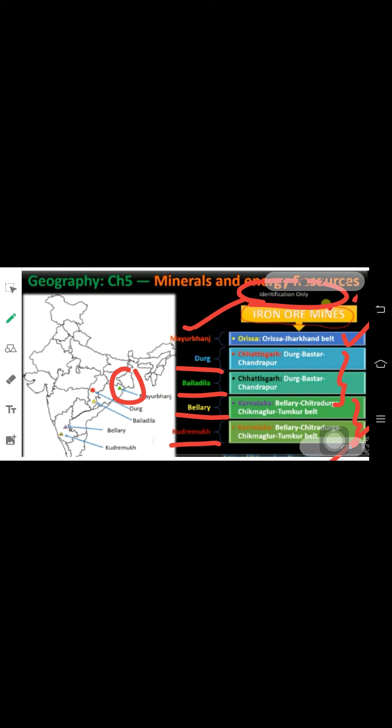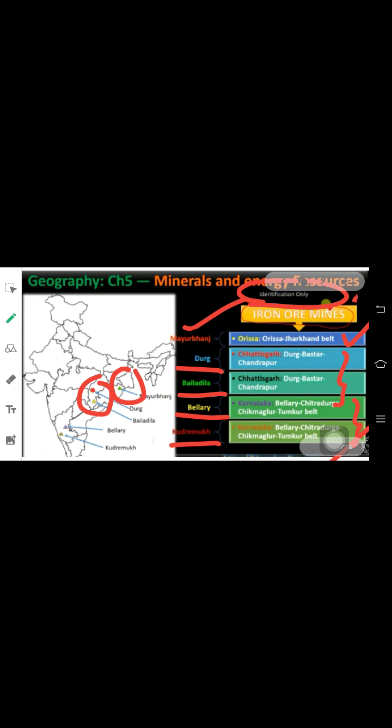Then we have Beladila. Beladila is in the south of Chhattisgarh. These we have done: Beladila, Mayurbhanj, Durg. Then comes Bellary. Bellary and Kudremukh both are in Karnataka.